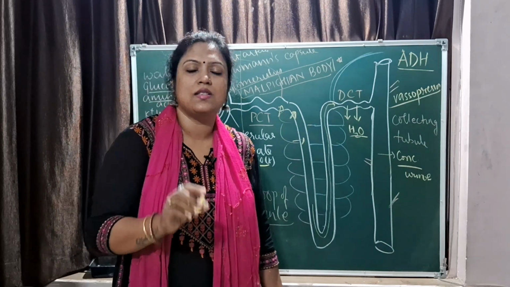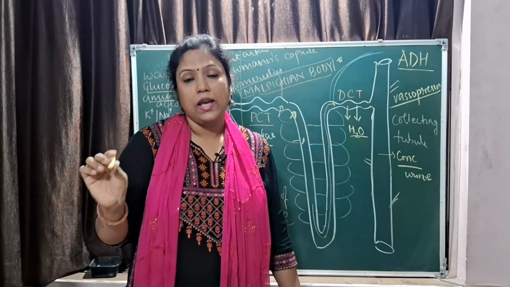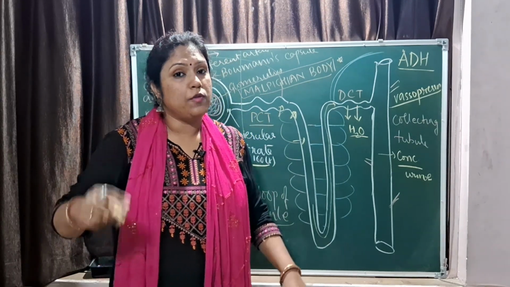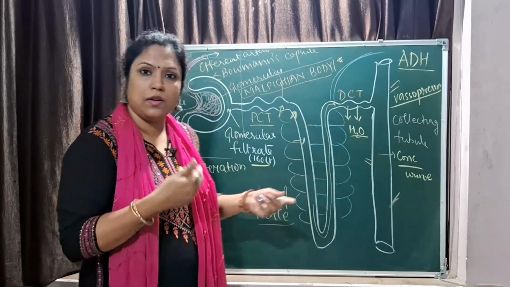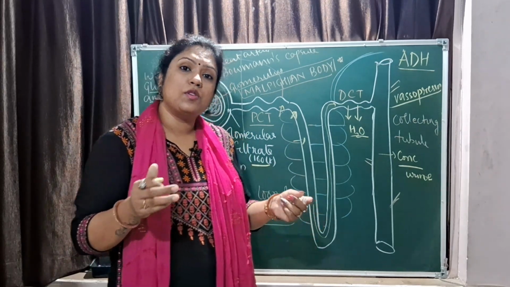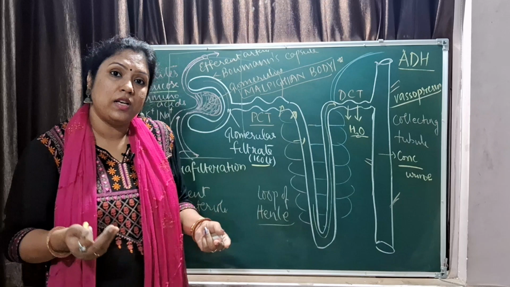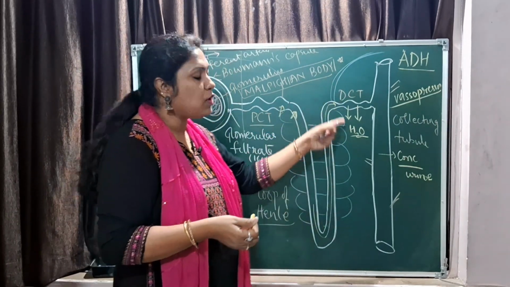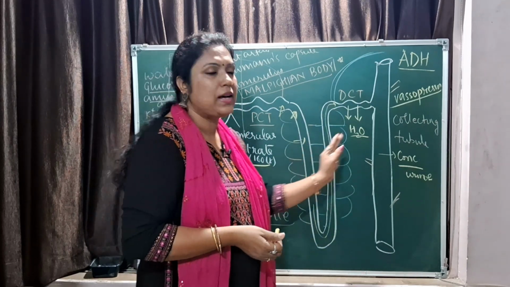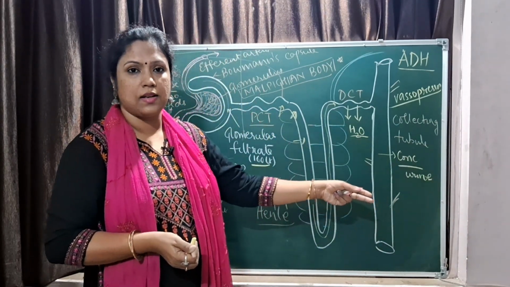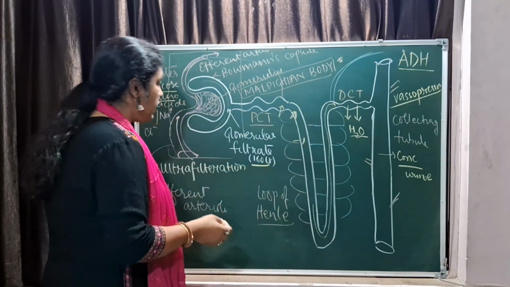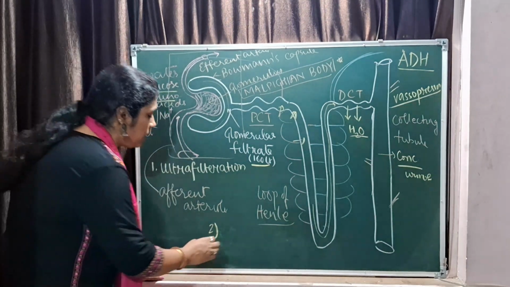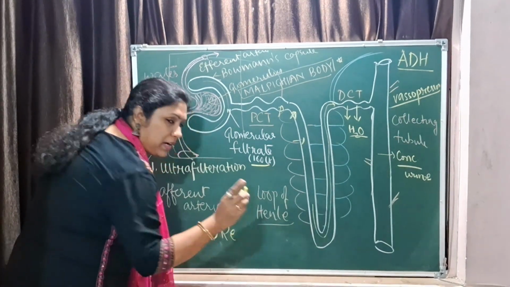Diuresis is passing out dilute urine. Which hormone is responsible? ADH, antidiuretic hormone. So if you have enough water, then the urine will have water in it. But suppose water intake is less and your body needs to conserve water, then ADH is released, so that the reabsorption of water can be increased and you pass out less water in your urine. Is that clear? So osmoregulation is a very important function of the kidney. Okay. So what is the next step? I'll get back to osmoregulation.